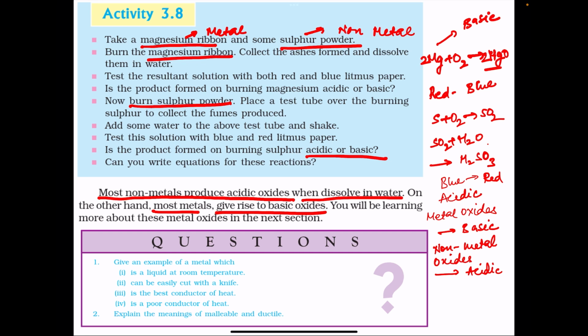Now questions. Give an example of a metal which is a liquid at room temperature: mercury. Can be easily cut with a knife: sodium. Best conductor of heat: copper. Poor conductor of heat: lead. Explain the meanings of malleable and ductile. Malleable means it can be beaten into sheets. Ductile means it can be drawn into wire.